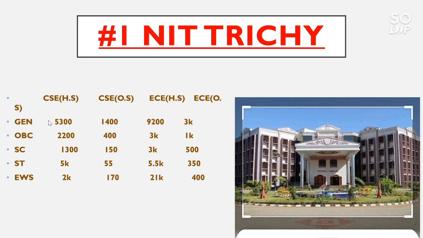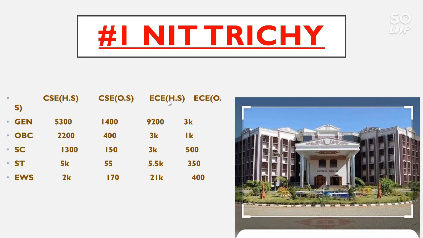The CSE home state cutoff for general category goes to 5,300, for OBC 2,200, for SC 1,300, for ST 5,000, for EWS 2,000. For CSE other state, the general category cutoff goes to 1,400, for OBC 400, SC 150 and for ST the cutoff rank is only 55. For EWS 170.